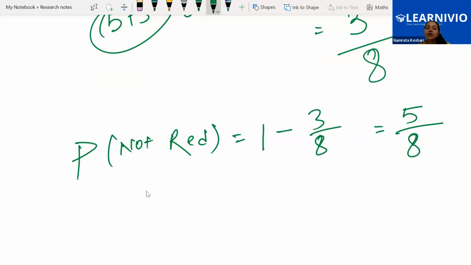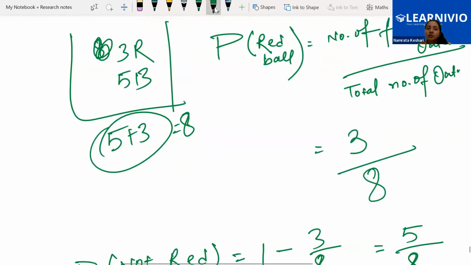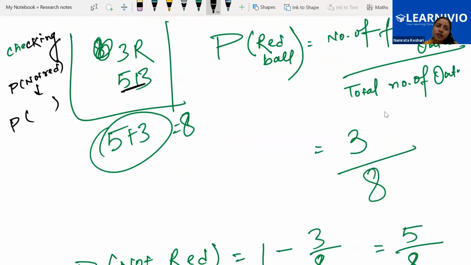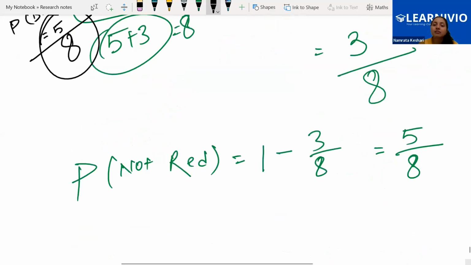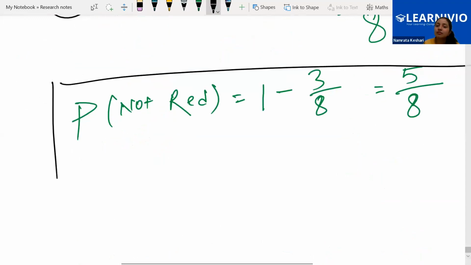You can do the checking part also. If we separately go and find the probability of getting not red, that means not red means blue. So what is the probability of getting blue? Favorable outcomes by total outcomes: 5/8 is the probability of getting blue. And for not red, we have got that only.